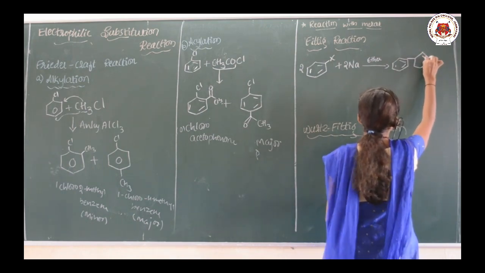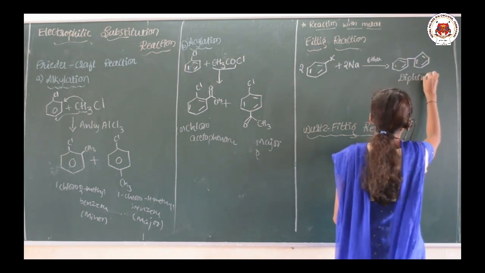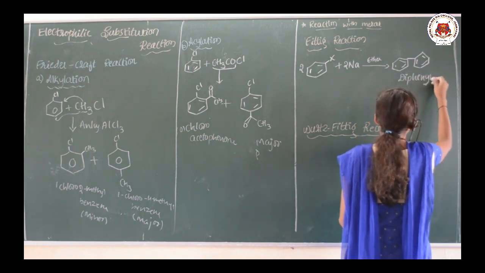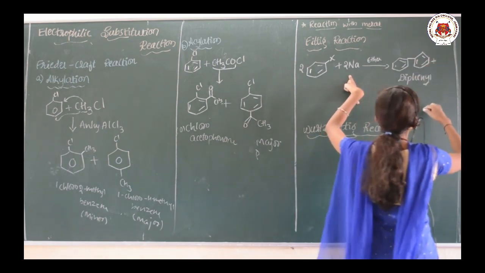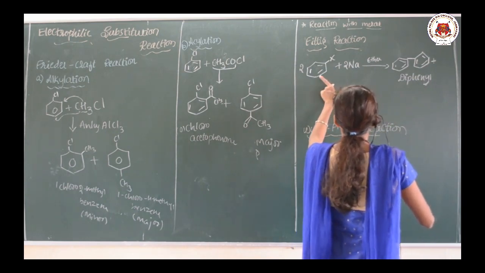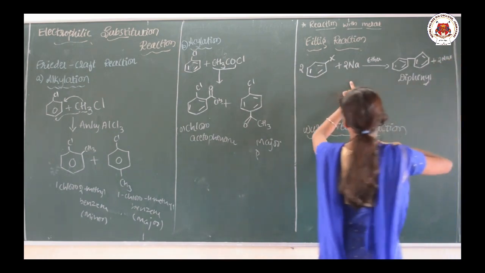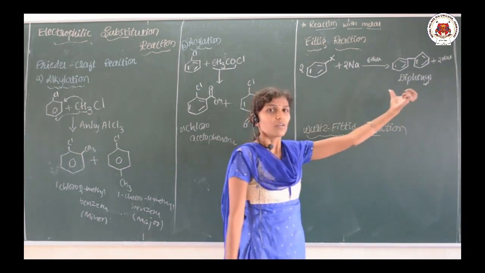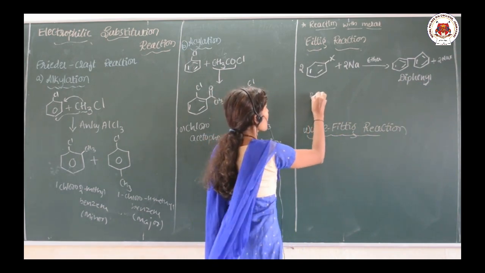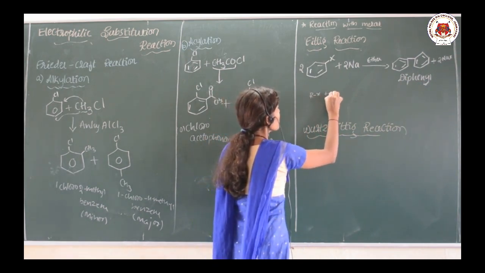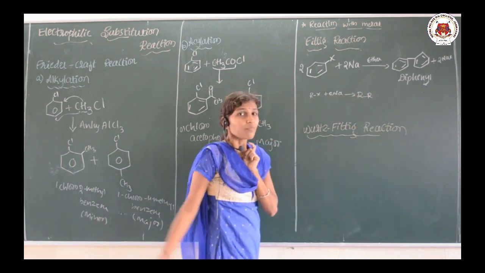We are going to get diphenyl as a product, plus what else remained. So, here diphenyl is formed plus 2NaX. Okay. So, this is the Fittig reaction. In case of Wurtz reaction, we took RX compound treated with Na and there is a formation of R-R like this. Okay. That is the Wurtz reaction.